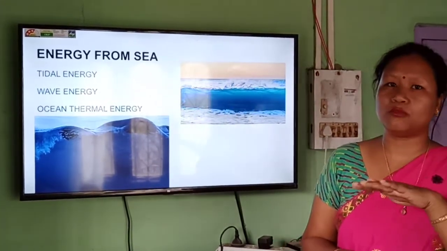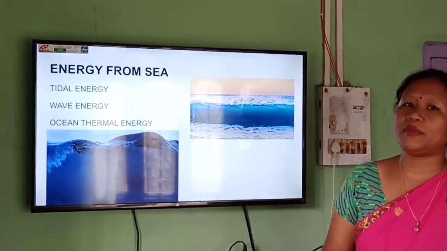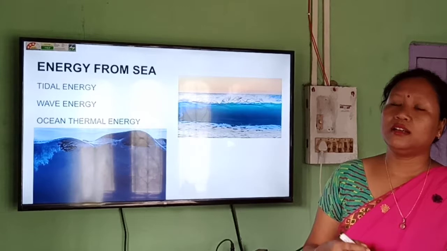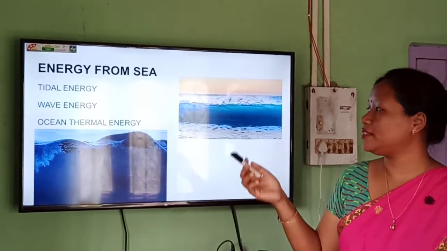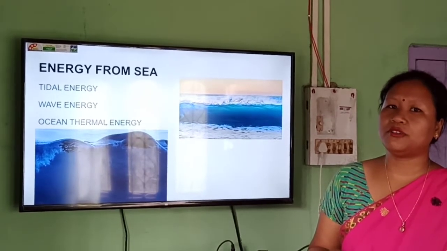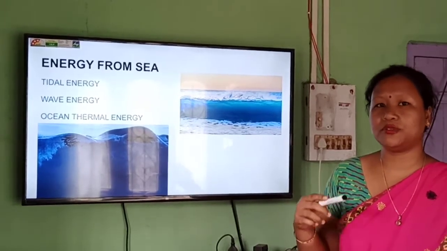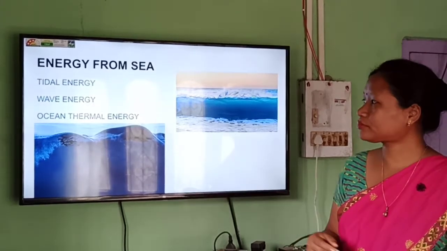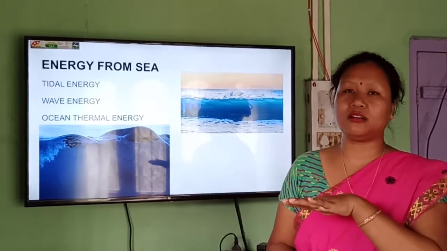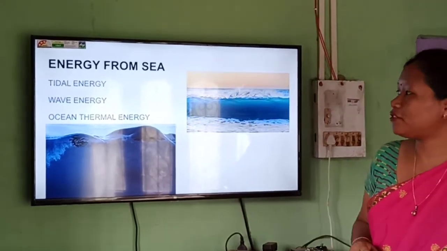And what happens in the ocean thermal energy? The surface water of the ocean is heated more compared to the deeper layer water. So what happens, this upper layer water or the hot water will boil the liquid ammonia that is used in that ocean thermal energy project, and that ammonia will run the turbine, and that turbine will run the generator and it will produce electricity. So in this process the upper level of the hot water is used. Now, so in this way we can get energy from the sea as well.